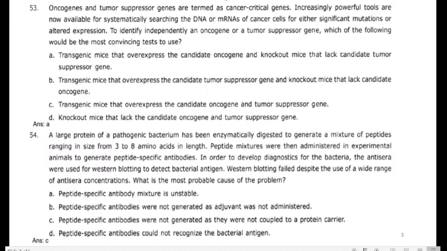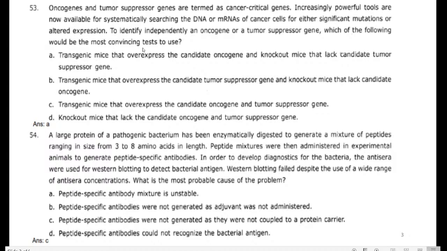Here they provided the statements. One statement: the oncogene and tumor suppressor genes are treated as cancer critical genes. Another statement: more powerful tools are available to understand the DNA and mRNA of cancer cells in a systematic view. In the systematic approach itself we can find out the mutations and alterations.